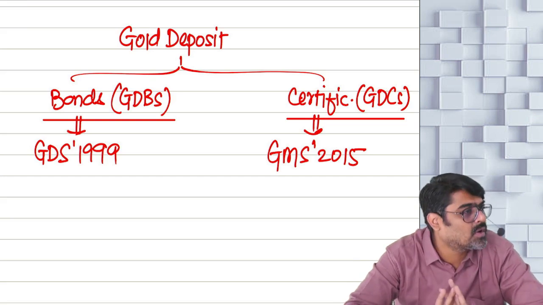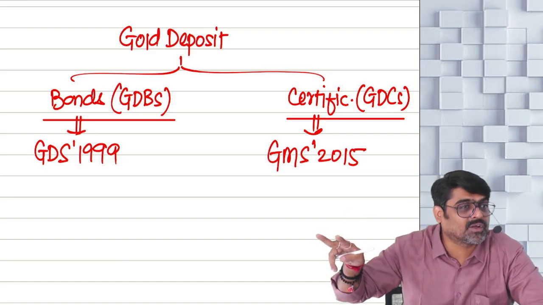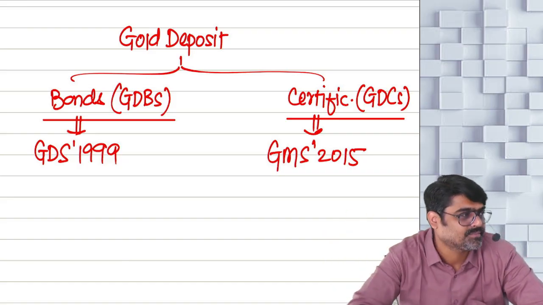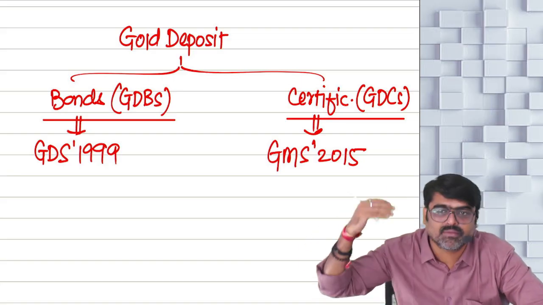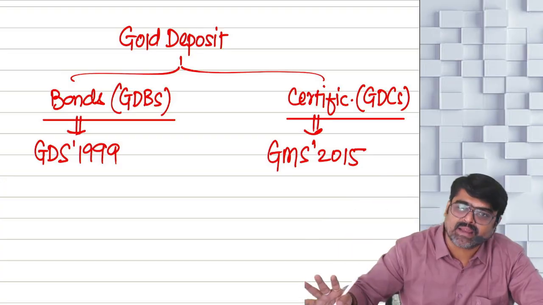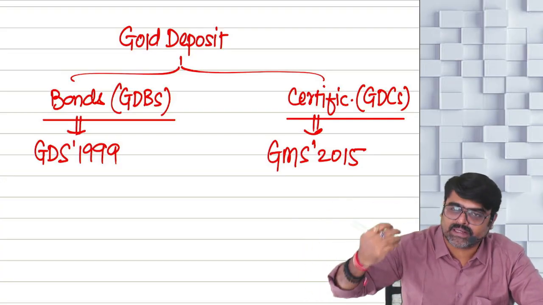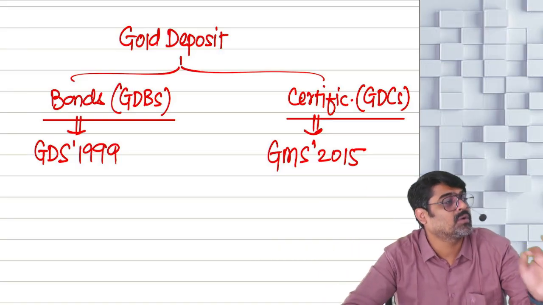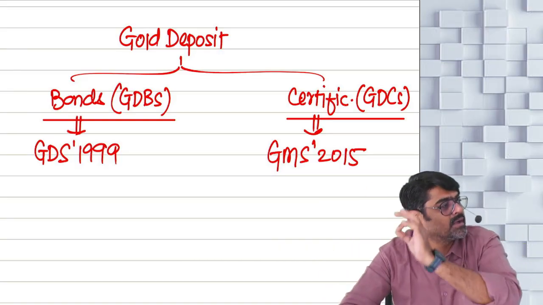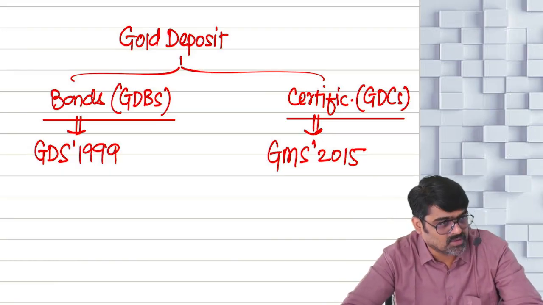And those gains we are not going to charge, because we don't consider these items as your capital asset. If you buy them, you sell them, yes or no, if they are matured, at any time, any gain arising on these bonds or these certificates will not be taxable at all. Why? Because we don't consider these items as your capital asset. So if you have gold, keep the gold.